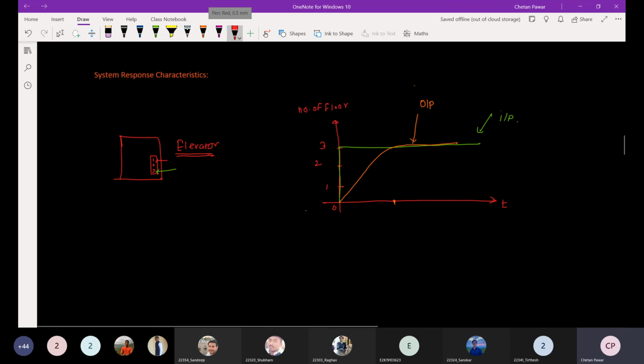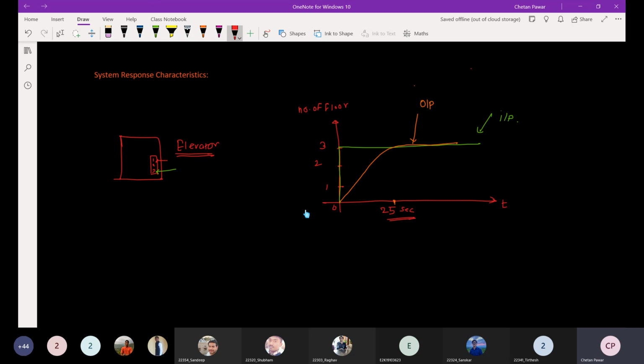So I am very familiar with those milliseconds and microseconds. So if I say this is like 5 seconds, or 25 seconds, for example, in 25 seconds it will reach the third floor, if I say.